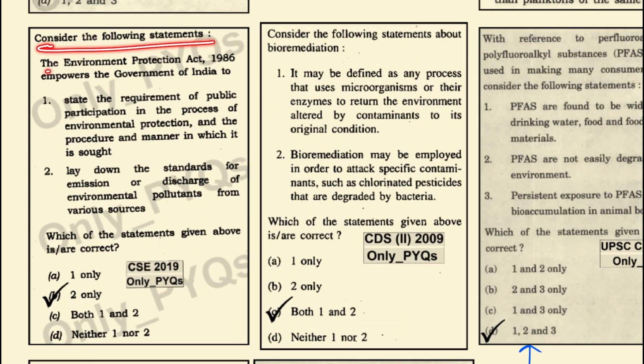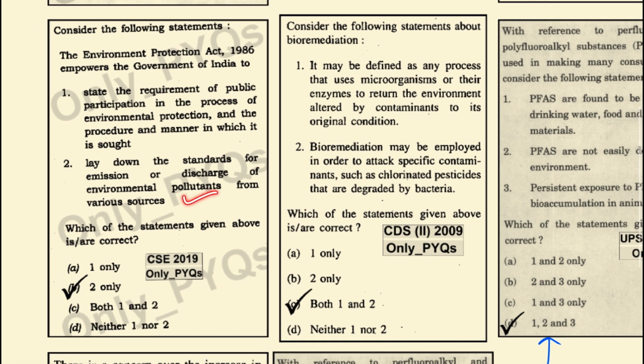Consider the following statements. The Environmental Protection Act of 1986 empowers the Government of India to state the requirement of public participation in the process of environmental protection and the procedure and the manner in which it is sought. No, this is a wrong statement. It lays down the standards for the emission or the discharge of environmental pollutants from various sources. This is the correct statement. So 2 only becomes the answer.